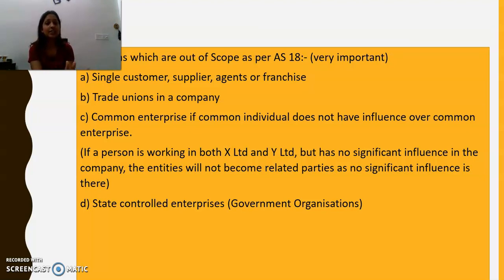Now fourth is state controlled enterprises, which are government organizations. In the state controlled enterprises, a major share is held by the government. So government and government enterprises are not going to be considered as related party for AS 18.